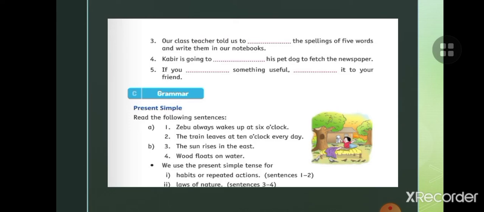How to fetch the newspaper? If you learn something useful, teach it to your friend. If you learn something useful, teach it to your friend, like this. So children, next exercise C, grammar part.